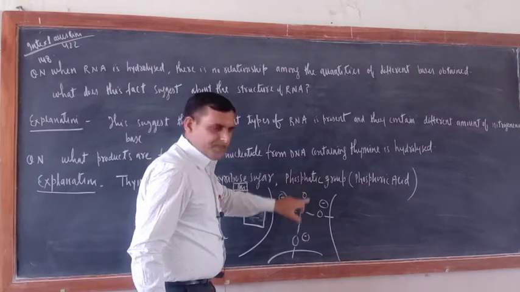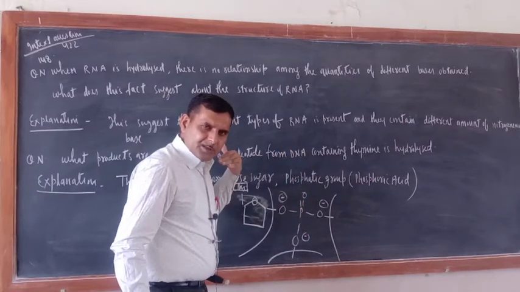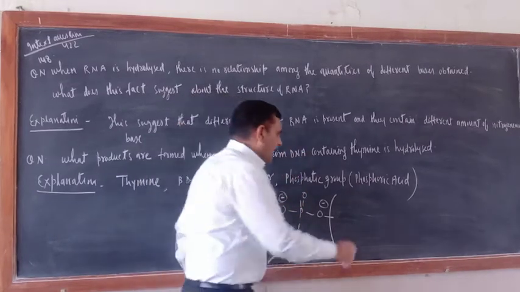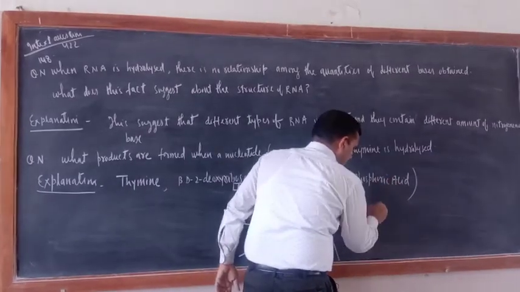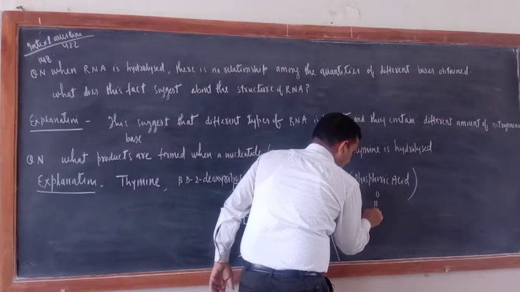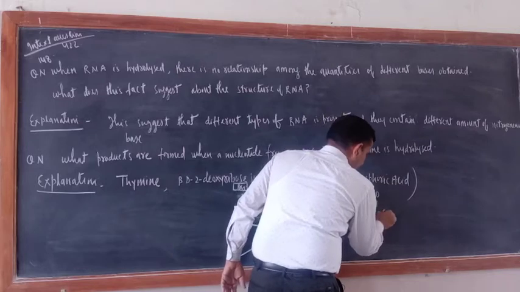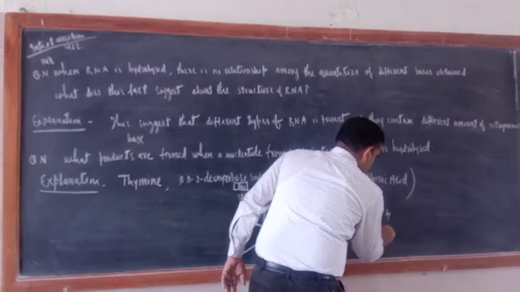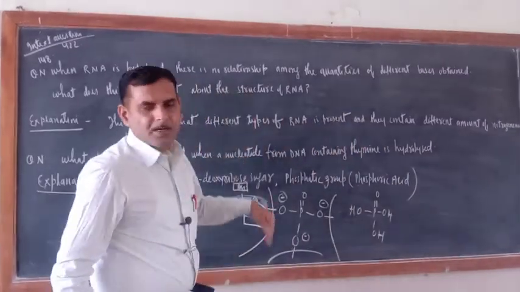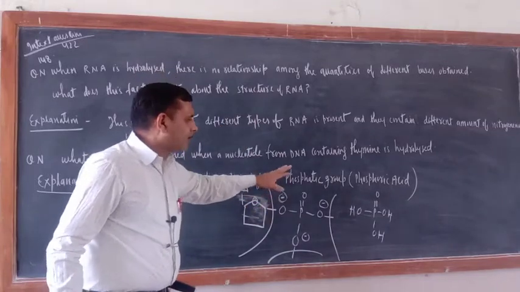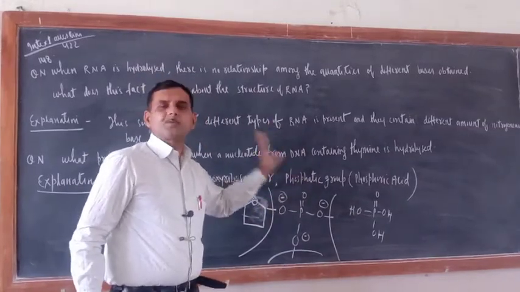So now the phosphatic group will obtain 3 hydrogen from water and it will be in the form of phosphoric acid. C double bond O and here OH, OH, OH. So when they are asking the hydrolysis product of nucleotide, don't write phosphatic group, you write phosphoric acid.